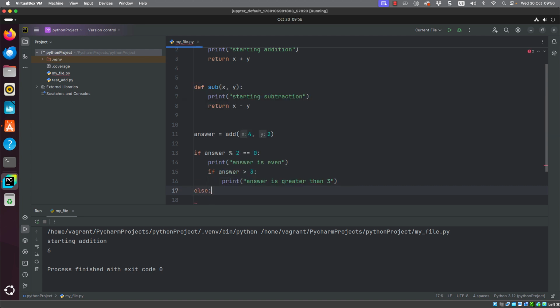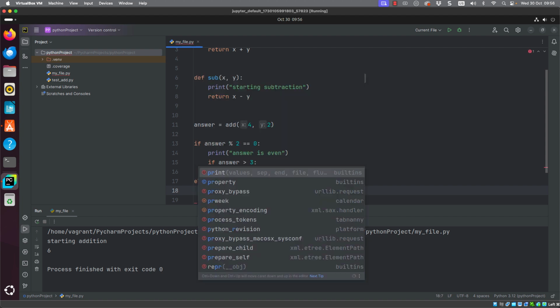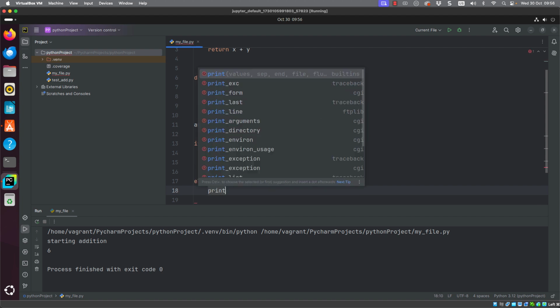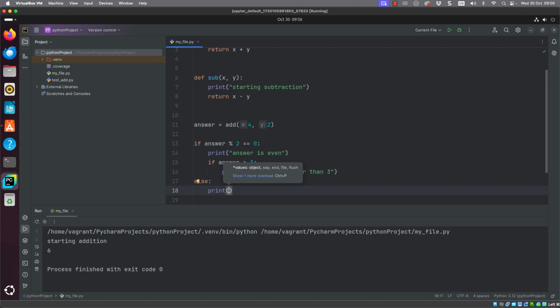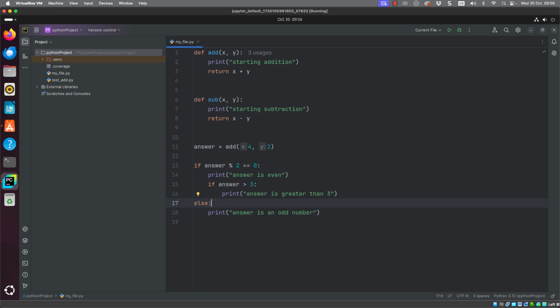If I need an else statement to look for my odd number, I move the else statement back to the left-hand margin, and I can create then a new block that then says, well, look, if our answer modulus 2 is not equal to 0, this is what else means, then we're going to have an odd number.